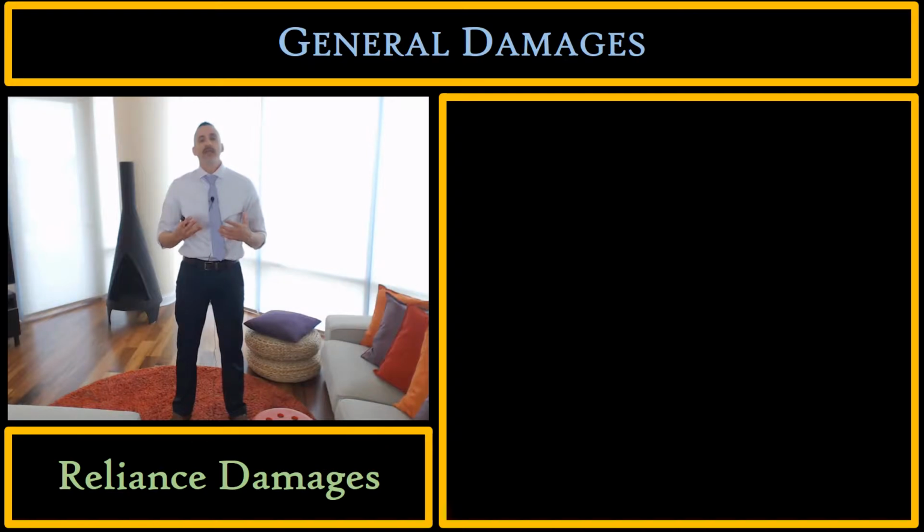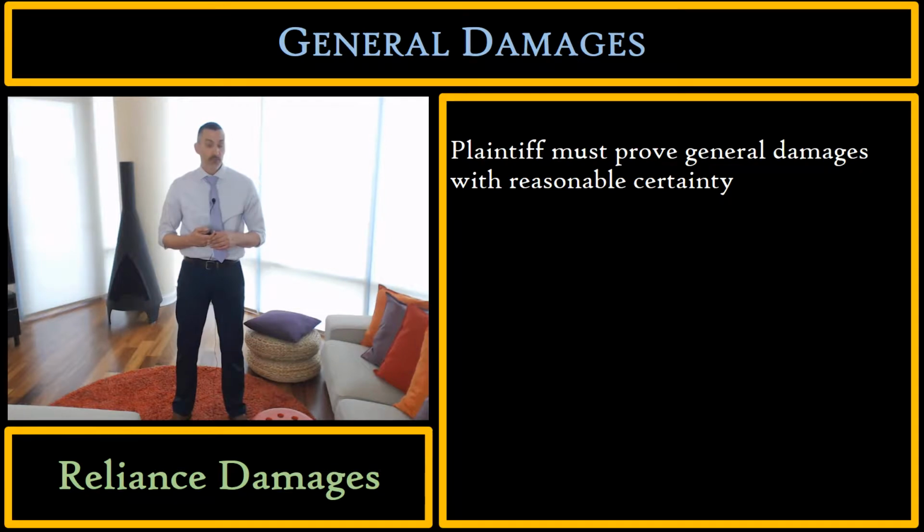So when will we use reliance damages instead of the typical expectancy damages, the typical benefit of the bargain damages, to measure general damages? If you remember, the plaintiff must prove her general damages with reasonable certainty. That means she must prove the benefit of the bargain.